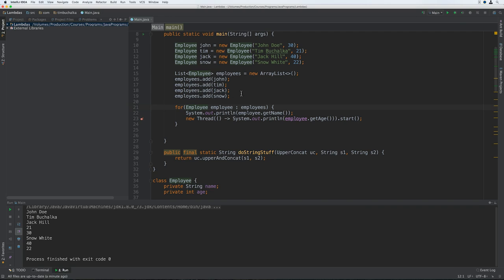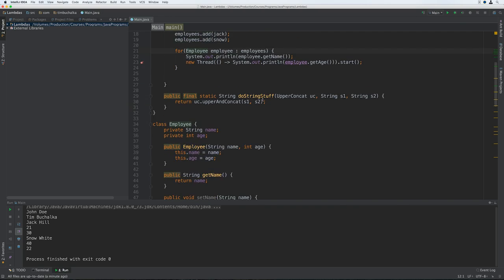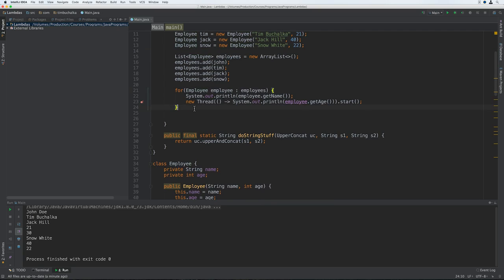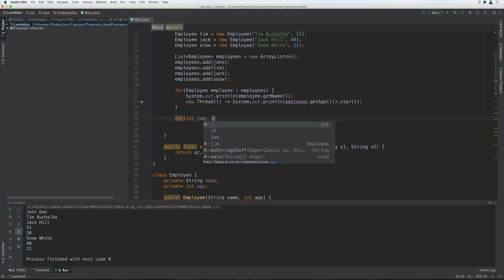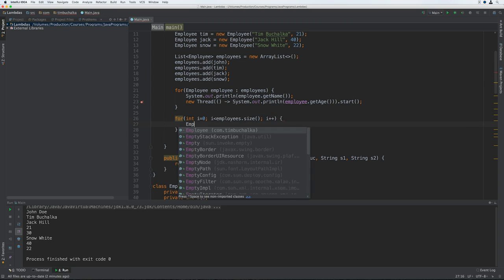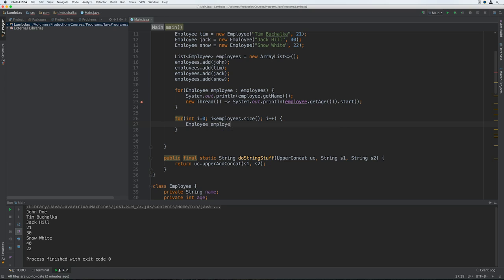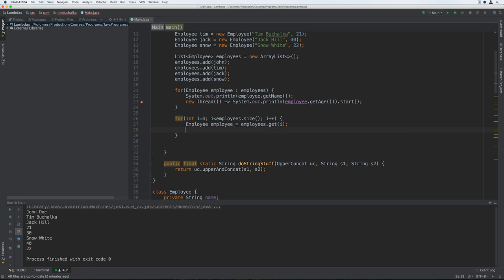And if we use instead an old style for loop, we can see this more clearly. So let's just do that. Alright, so using the old style loop, it's going to be for int i equals 0, then i less than employees.size, i++. Then we're going to do employee equals employees.get(i).